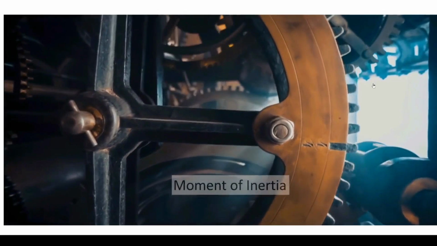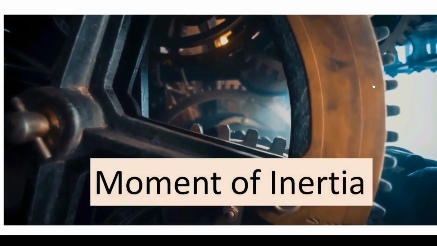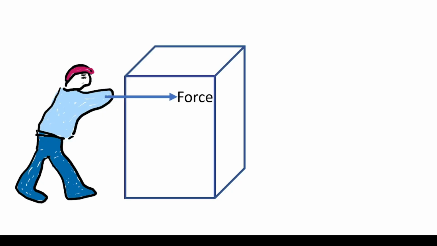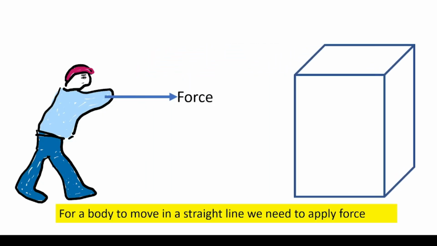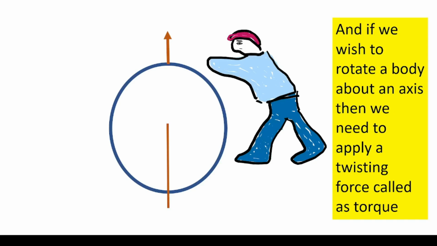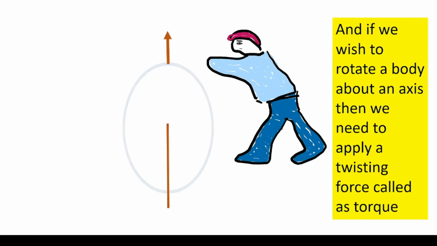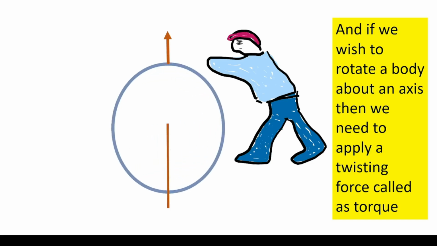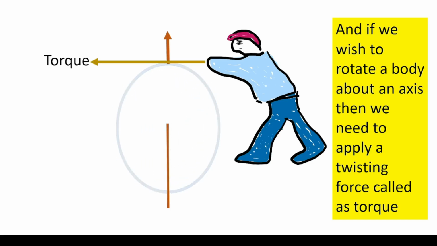Now, let us understand the concept of moment of inertia. For a body to move in a straight line, we need to apply force. And if we wish to rotate a body about an axis, then we need to apply a twisting force called torque.